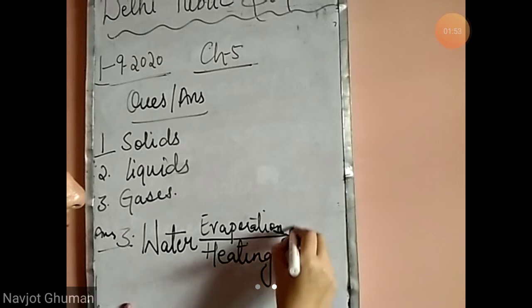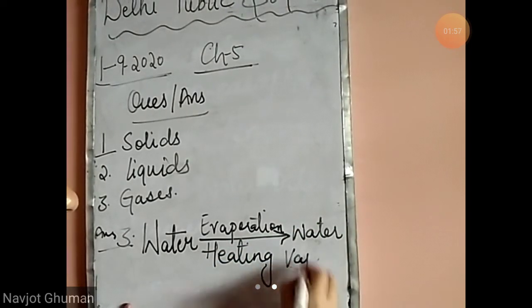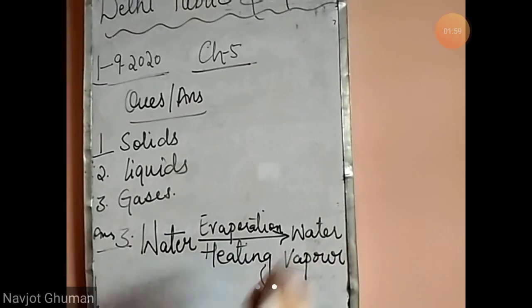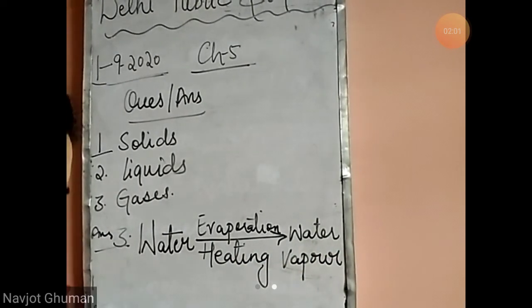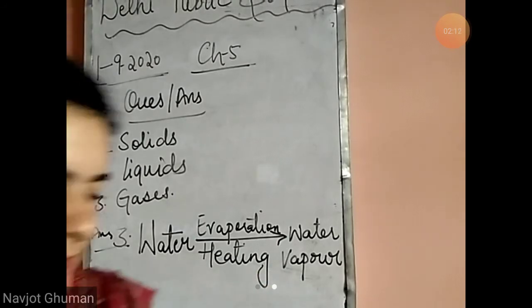That is called evaporation. The change of water into water vapors on heating is called evaporation.